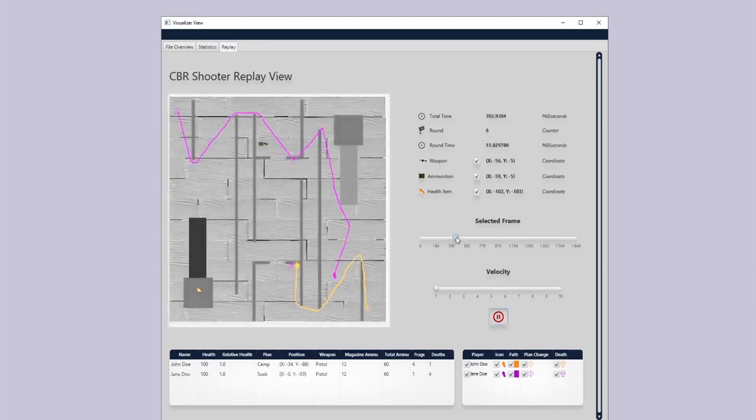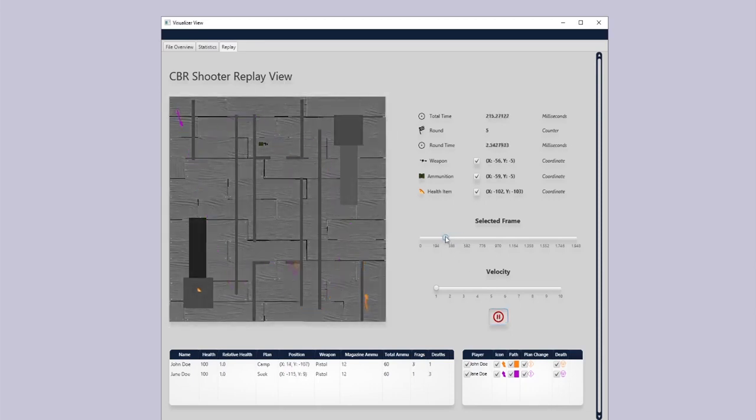Drawing the agent's waypoints to inspect the pathfinding logic, showing plan changes, and deaths are useful features of the replay view to dive deep into the agent's behavior. Furthermore, it can be seen if miscellaneous game items were picked up or which attribute values a player has at a specific time in the game. In this way, the user can detect nuances and/or anomalies in the agent's behavior a numerical statistics view would have